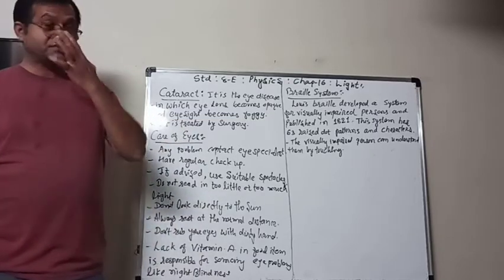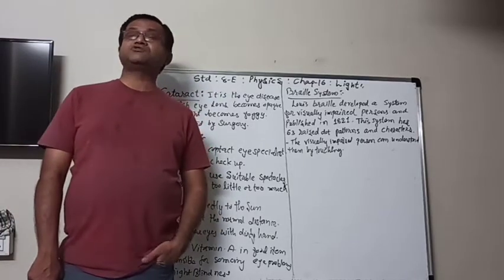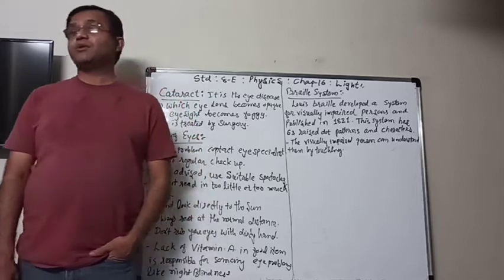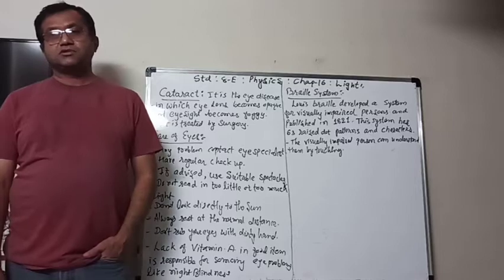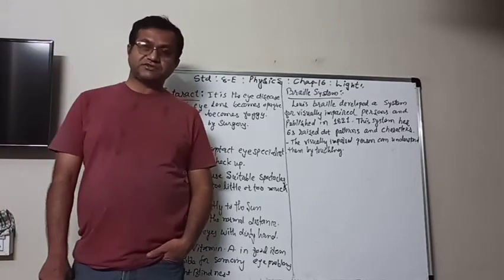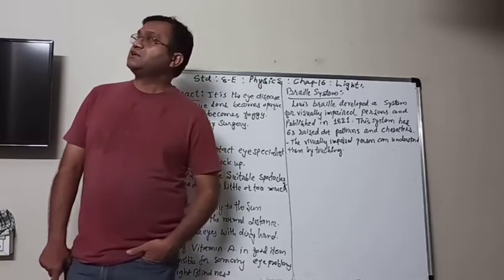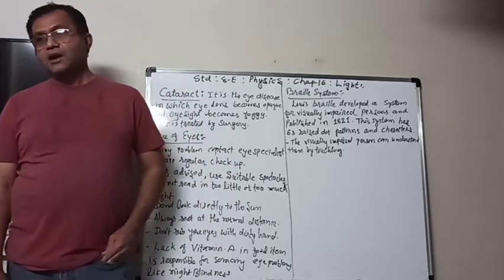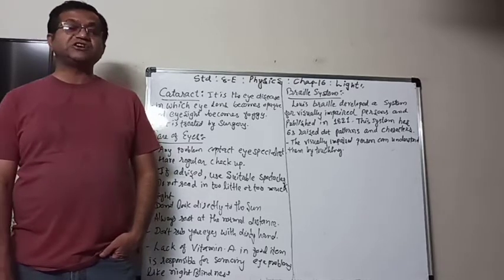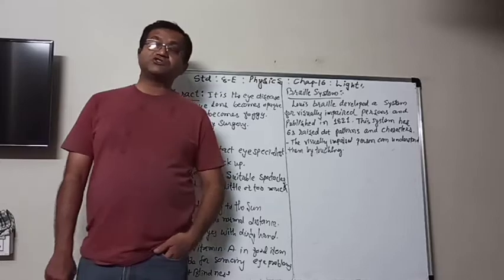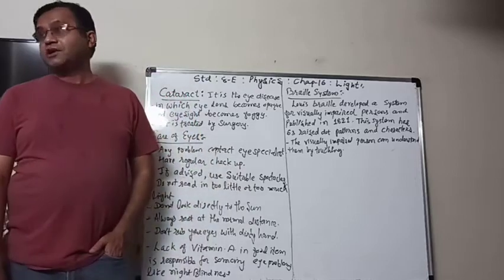Then we saw that sunlight is referred to as white light, which is composed of the 7 rainbow colors. When it is decomposed, split into its 7 colors, that phenomenon is known as dispersion of light. It can be done with the help of a prism, but sometimes in nature also we saw the dispersion of light, especially in the rainy season, in the form of a rainbow.